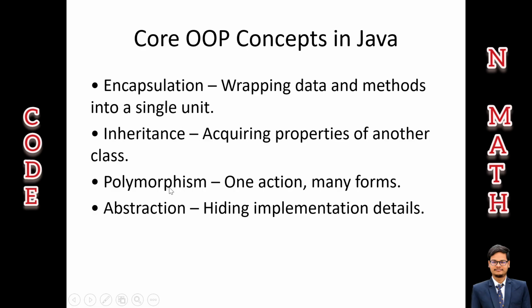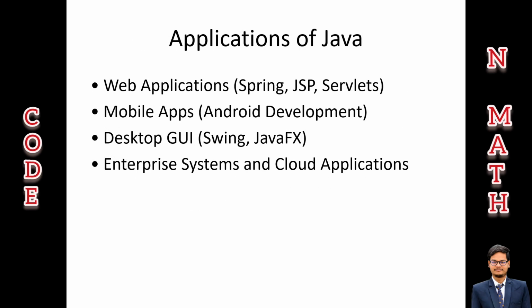Polymorphism means one method behaves differently based on the object, so it changes its form according to the object. Abstraction is hiding complex details and showing only the necessary items to the users. These concepts make Java code clean, reusable, and easier to maintain. We will explore each one of these with examples later.